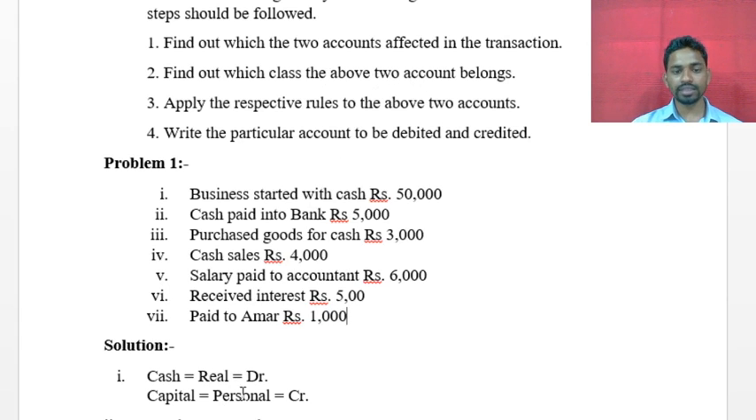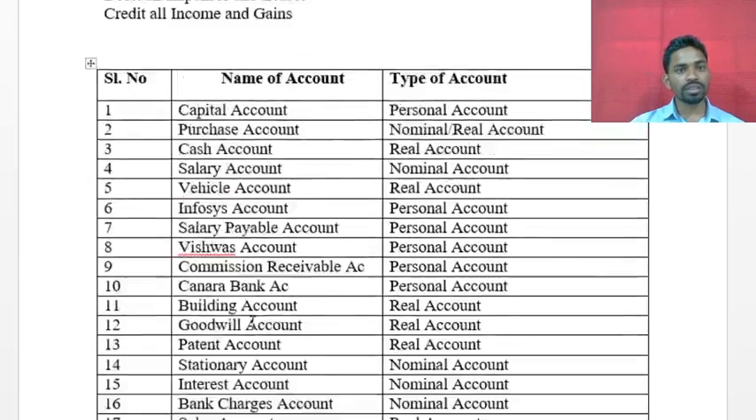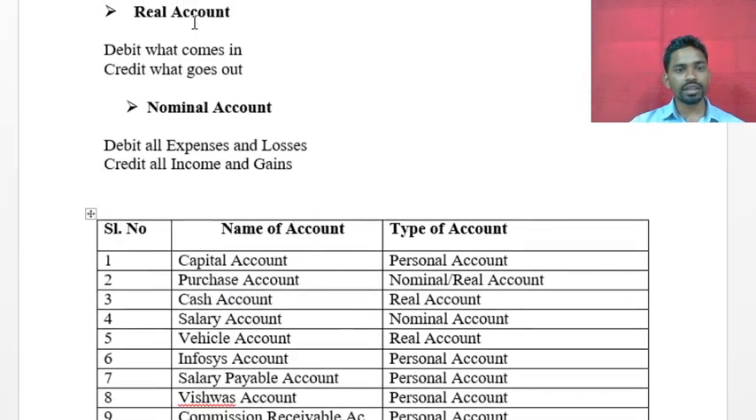Okay, so we ascertained. Now third step: apply the respective rules to the above two accounts. So what's the real rule? Real rule is: debit what comes in, credit what goes out. And already I told you, we have to think from the business point of view.